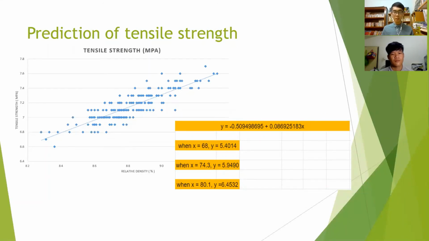When the relative density is 68%, the tensile strength is 5.40 megapascal. When it is 74.3%, the predicted tensile strength is 5.95. And lastly, when it is 80.1%, the predicted tensile strength is 6.45 megapascal.